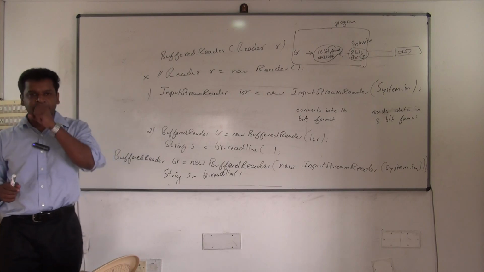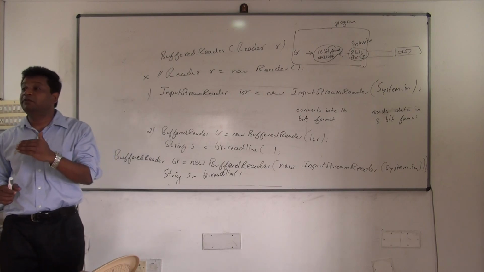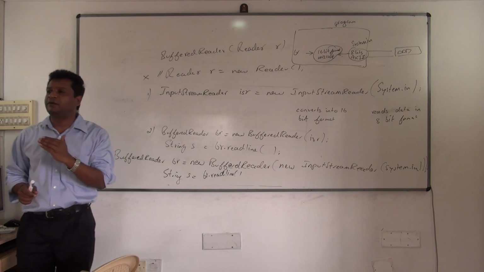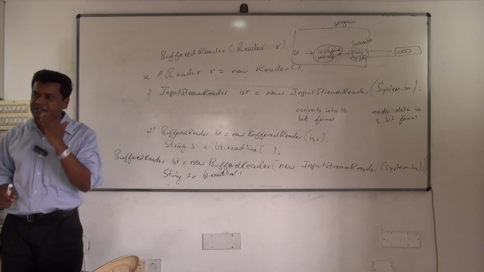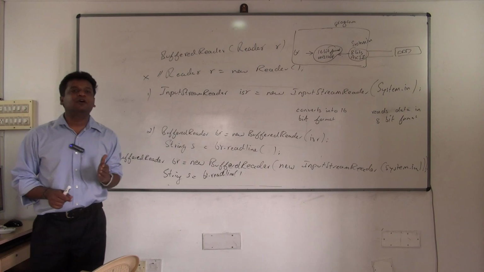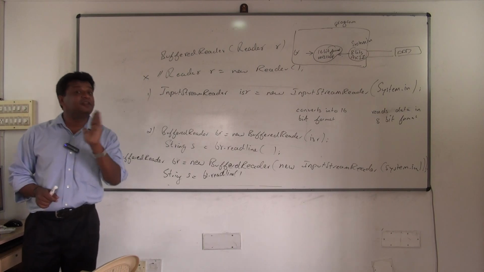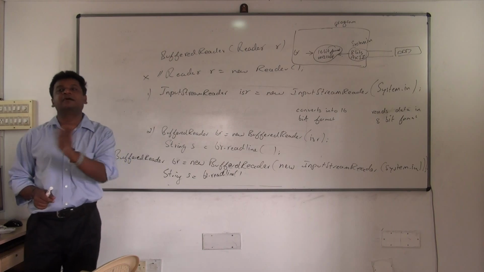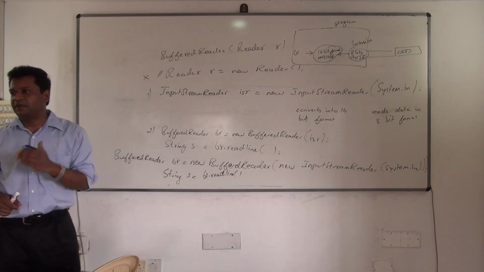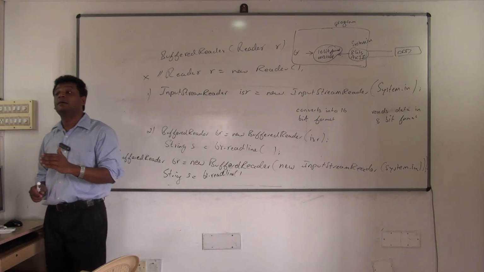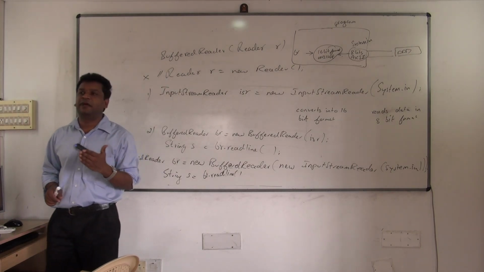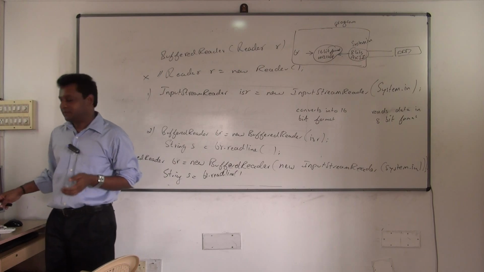In command line arguments, you provide the value before the program starts execution. In input output, we provide the value after the program starts execution. That's the difference between command line and input output.